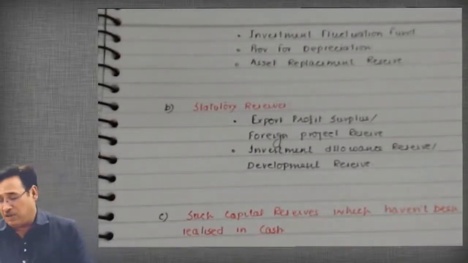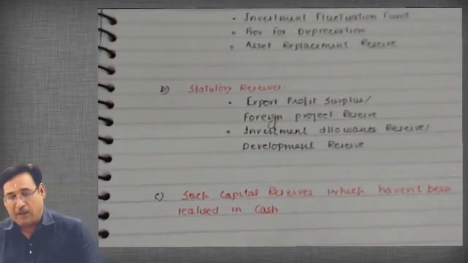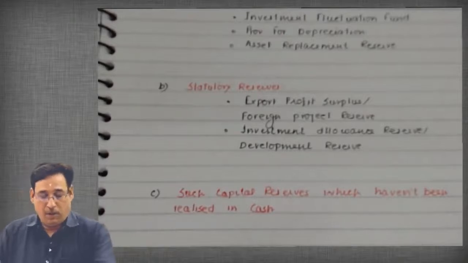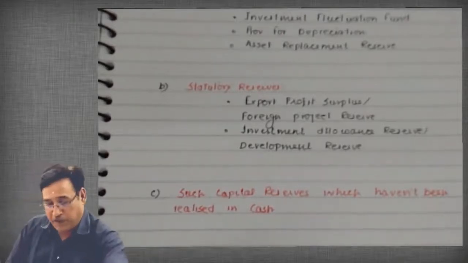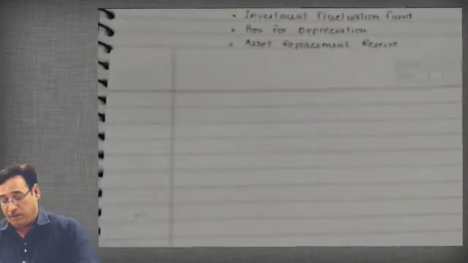Now this is a tricky point, and sometimes the student fraternity doesn't comprehend it the way it should be comprehended. So I will explain this point here. Just pay attention. I will take a rough sheet and try to explain this point.